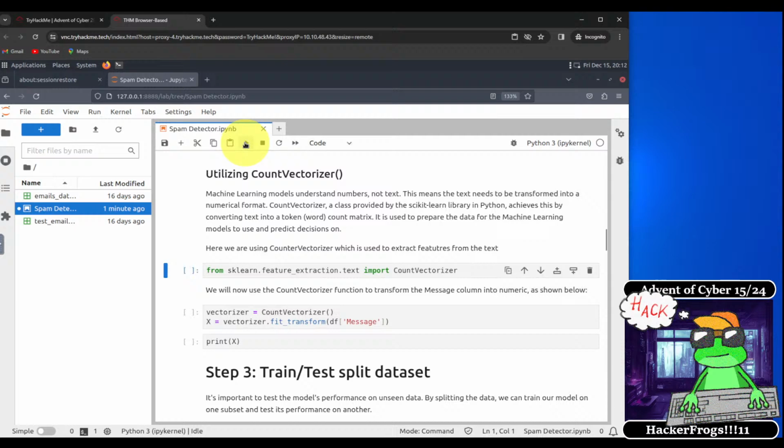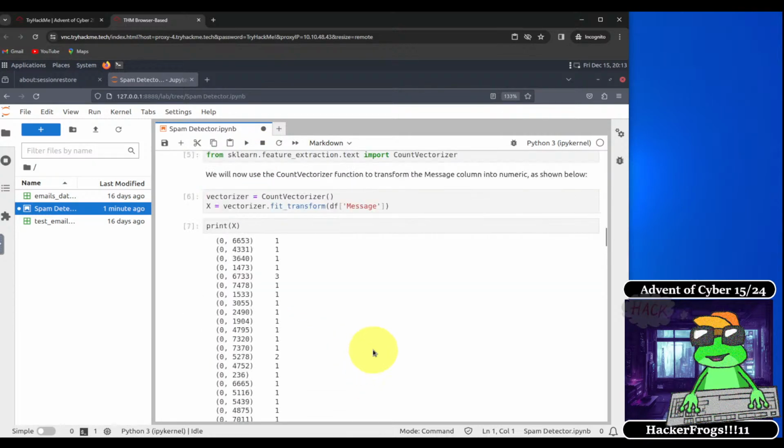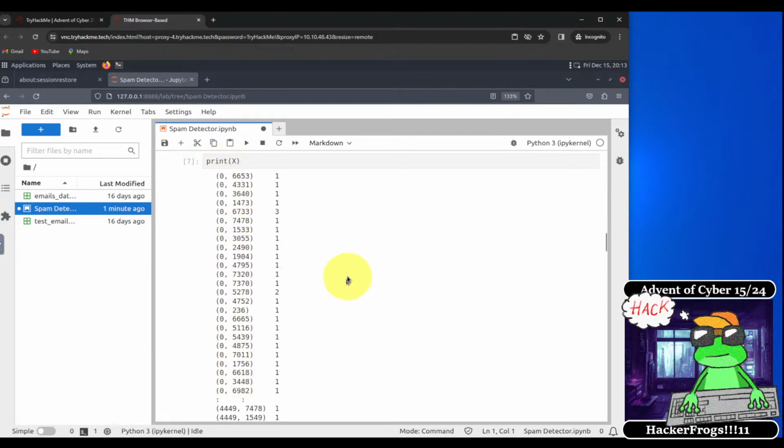Okay, so we're going to run this code right here. This is the line that we're going to use to import this particular function, count vectorizer. We will now use the count vectorizer function to transform the message column into a numeric as shown below. So we're going to convert the message column into a numeric with this code right here. And then we're going to print what we just processed. Okay, so some lovely data. Nice.